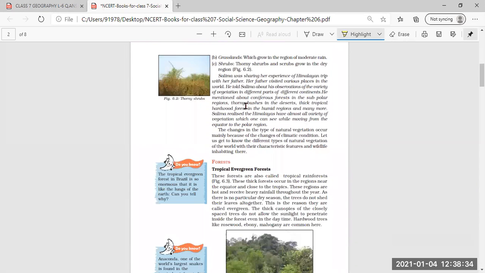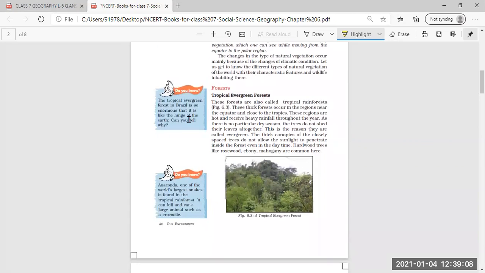Then next we have read about the grassland. The second category of natural vegetation is grassland, which grows in regions of moderate rain, meaning neither too much nor too little rainfall. Then the third category is thorny shrubs and scrubs, which grow in dry regions, especially desert areas, where there is no rainfall or very scanty rainfall.